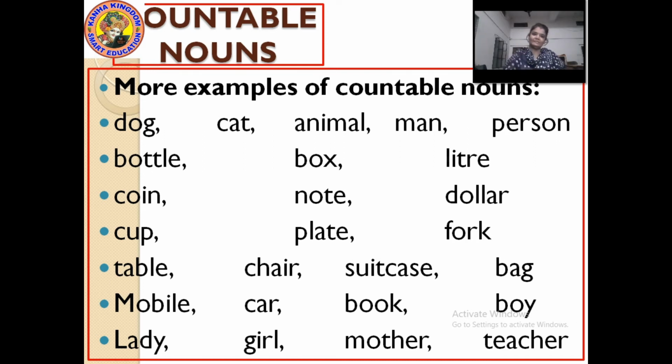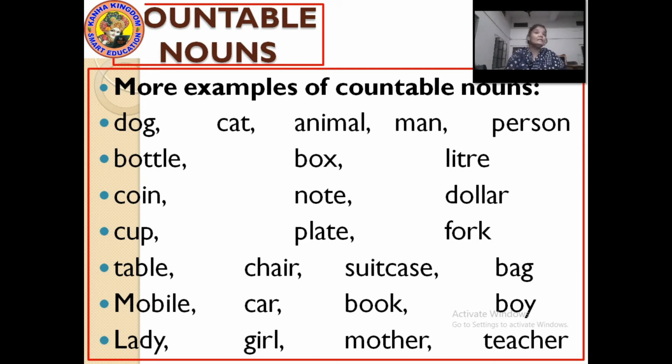We have 2 mobiles at home, we have 4 mobiles at home. Car, yes. Book, countable. Boy, countable. Lady, countable. The 2 ladies are standing under a tree. Girl, yes. There are 4 girls in my class. Mother, yes.